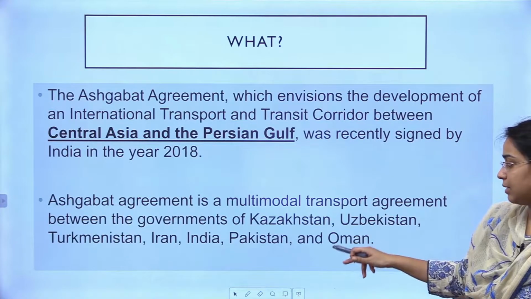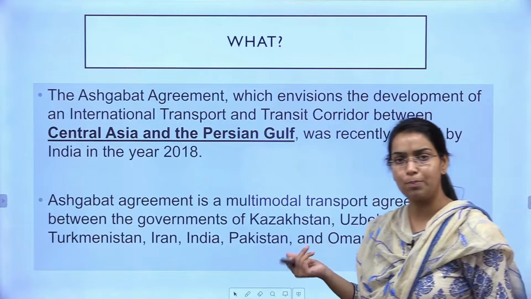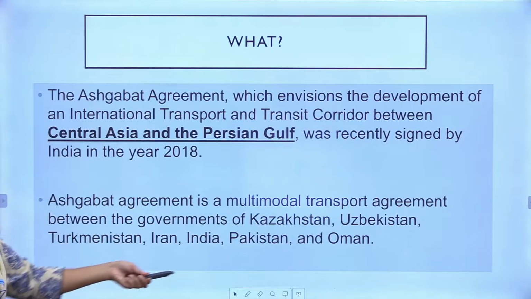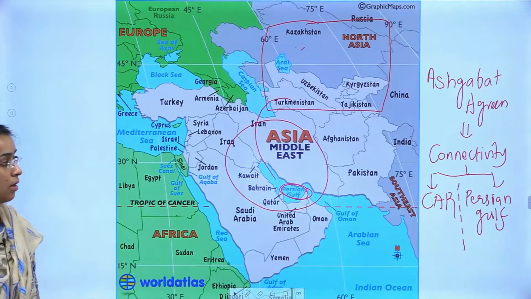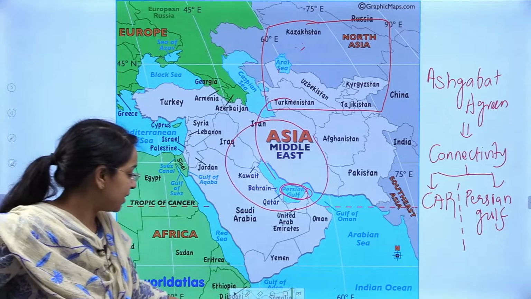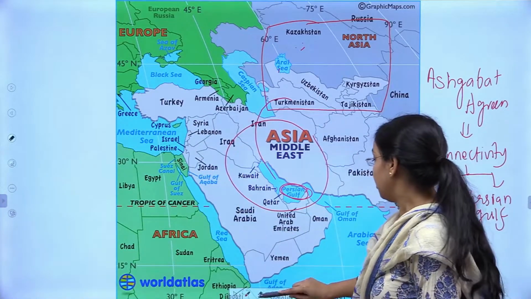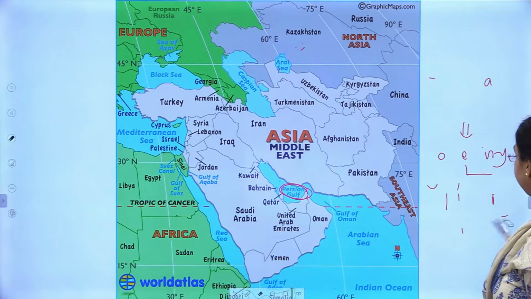So all these countries are involved. Again the names of these countries are important for you to know. In Prelims again a question can be asked, who all are part of Ashgabat. So try to remember these countries, right. Now one student is asking that how will Afghanistan get connected with INSTC? So let me clarify that also.